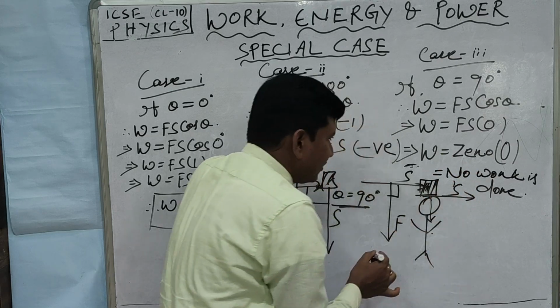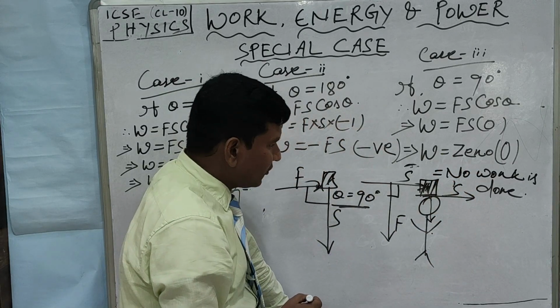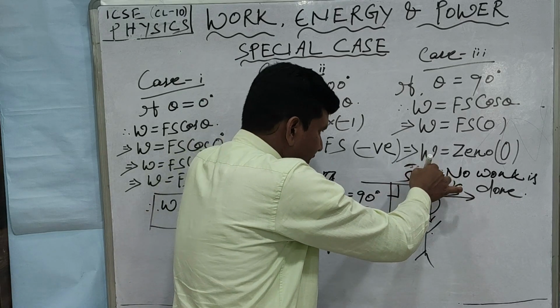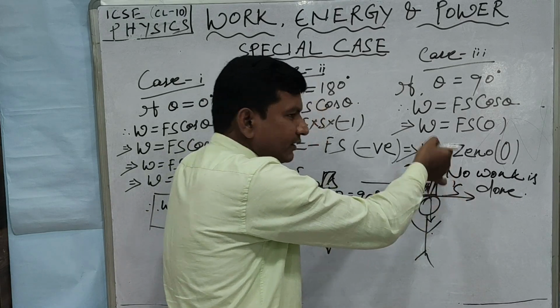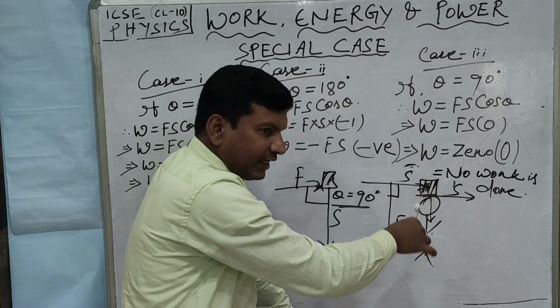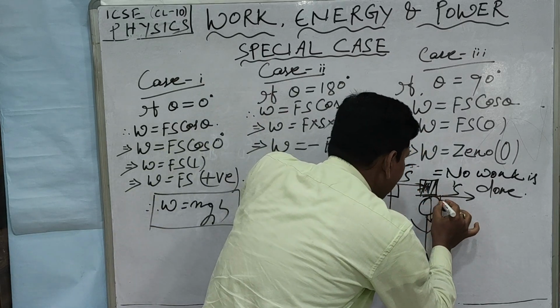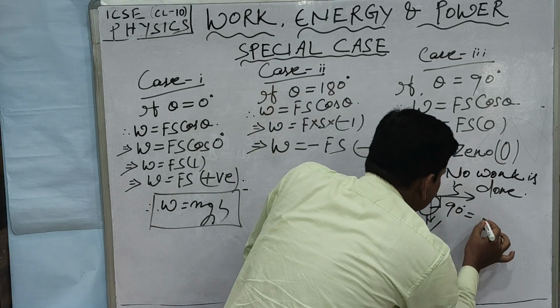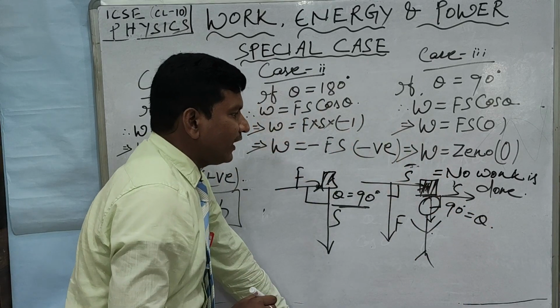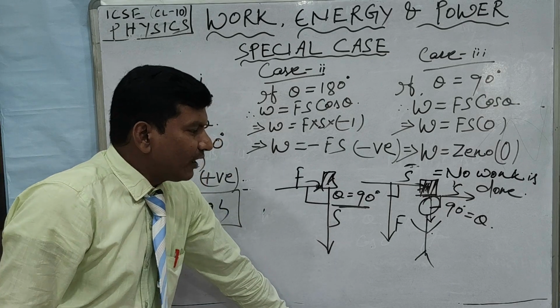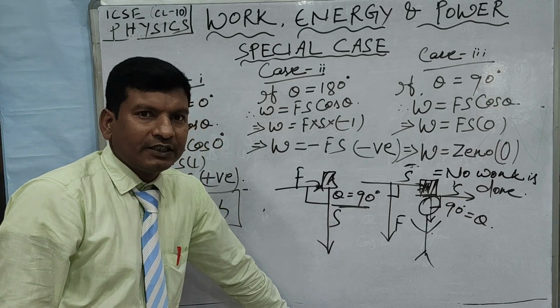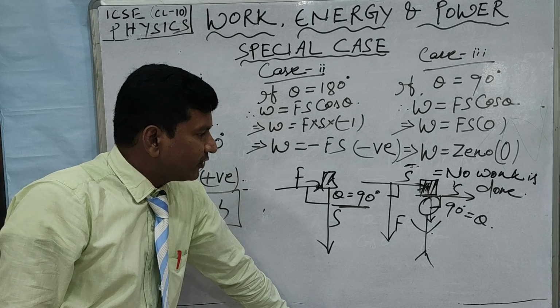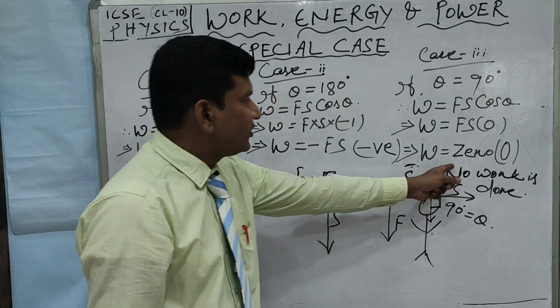This is the direction of the force, that is your gravitational force, because the weight, the force of gravity, acts downward. So the angle between these two will be 90 degrees. Theta is equal to 90 degrees. Thus what is the work done by the force of gravity in this situation? The work done by the force of gravity is 0.